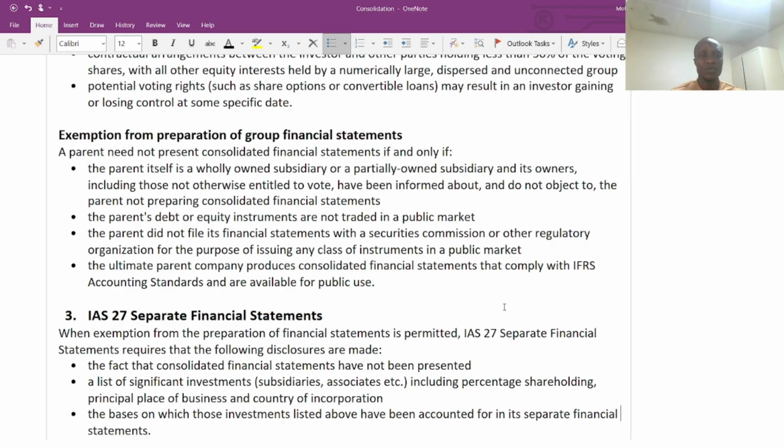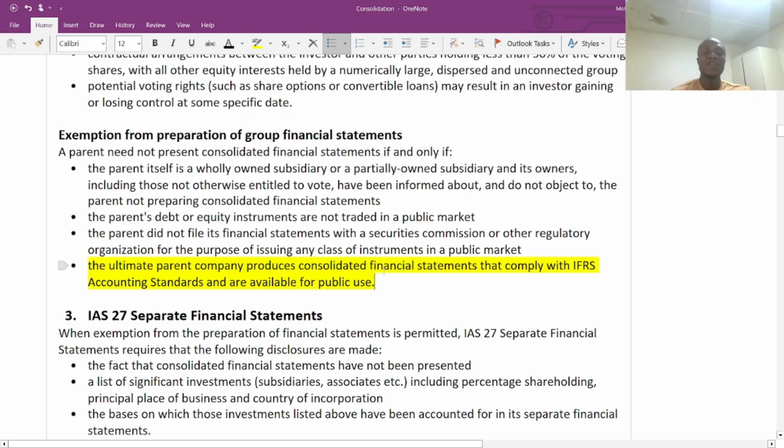One, which is very much important: if the parent company alone produces a consolidated financial statement that is in line with all IFRSs, and that financial statement is made available to the public, then there is no need for us again to prepare a consolidated financial statement. Very important concept, very important point to note.